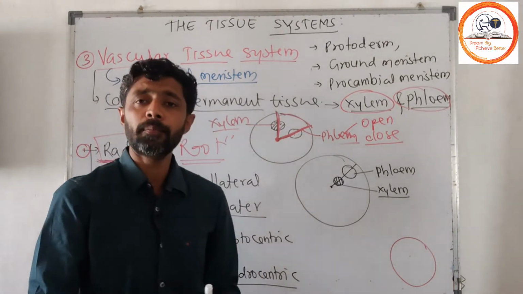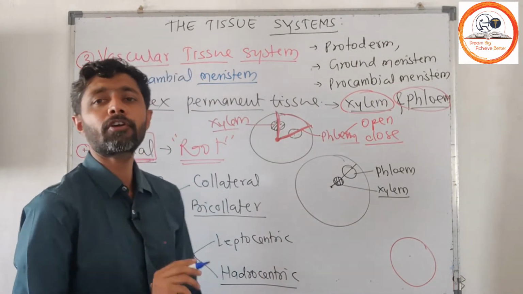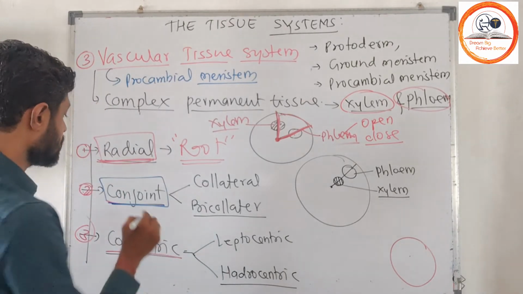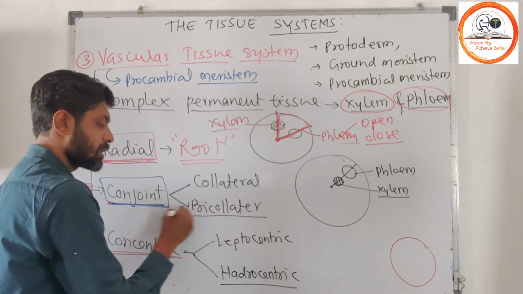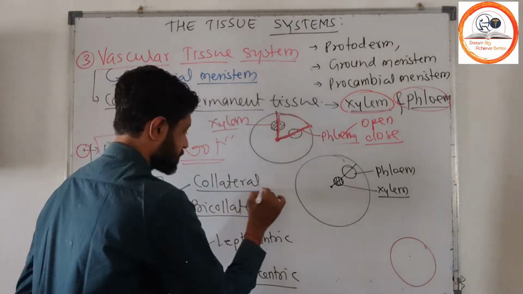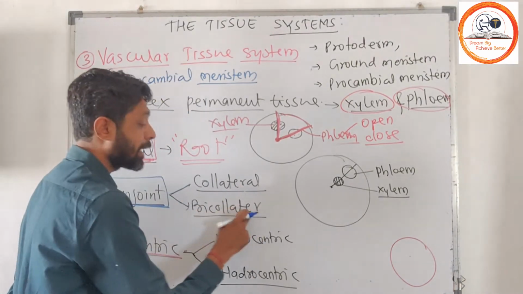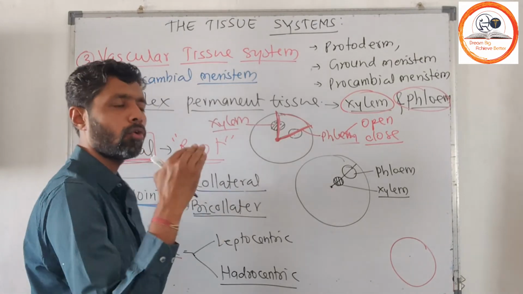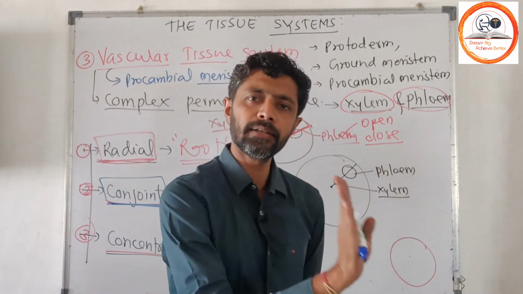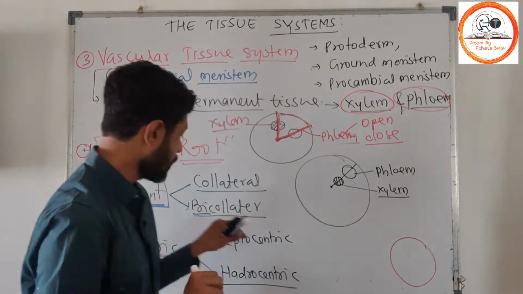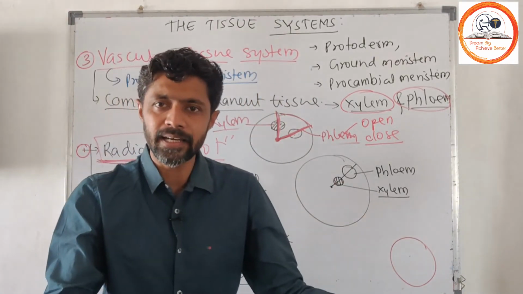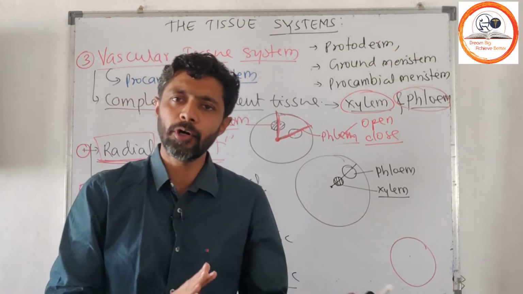If xylem and phloem are present on the same radius, then we call such a vascular bundle a conjoint type of vascular bundle. And the conjoint type of vascular bundle is considered as collateral and bicollateral. Collateral means on only one side of the xylem there is phloem, or only on one side of phloem there is xylem. But in bicollateral, on both lateral sides there will be the presence of either xylem or phloem.